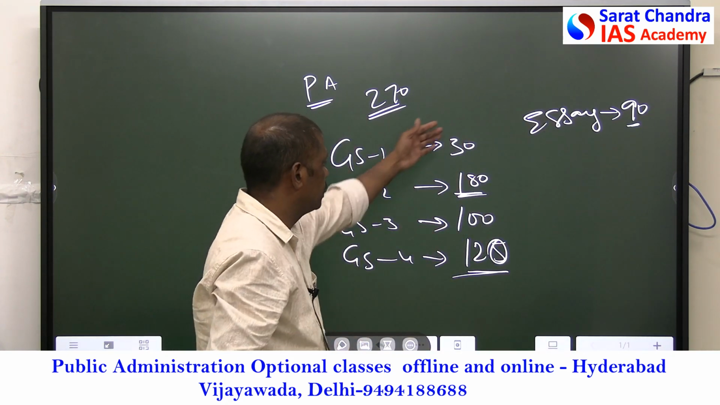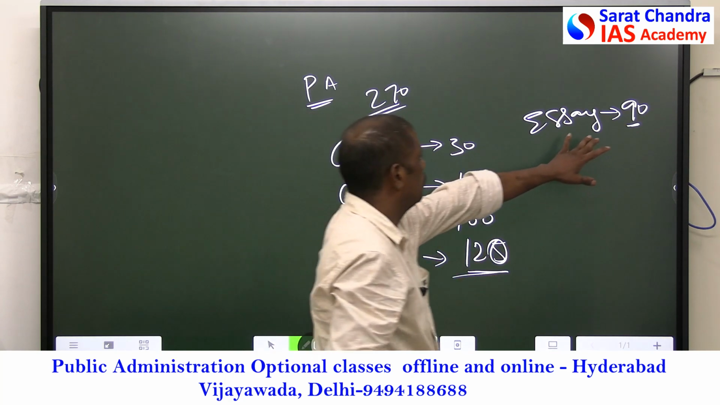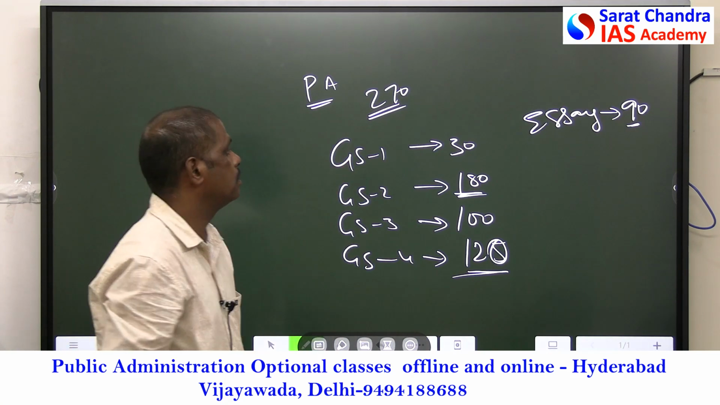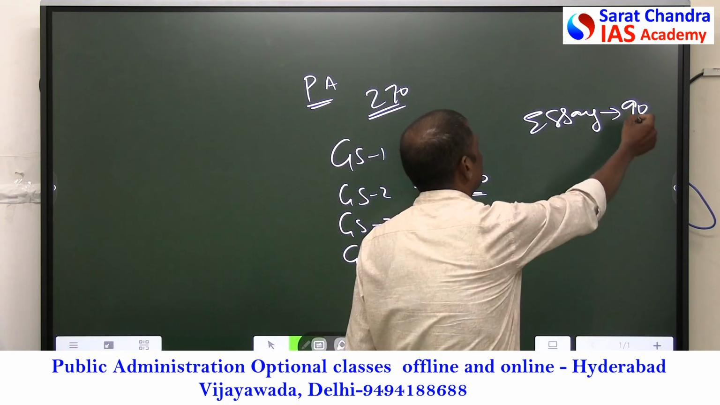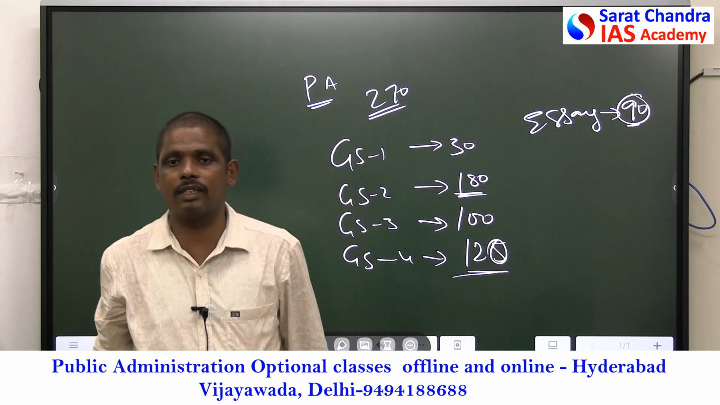Now, if you take this 210, 310, 430, and here it is 430 plus 90, it is 540.